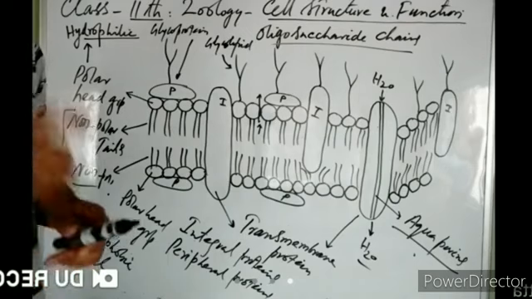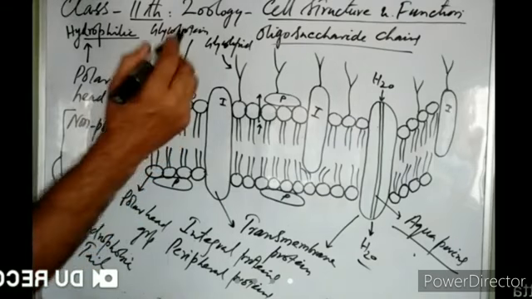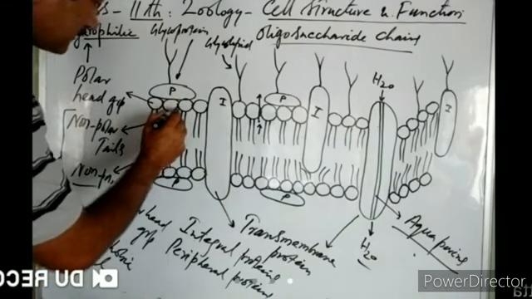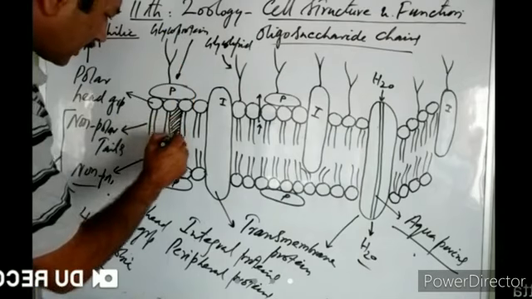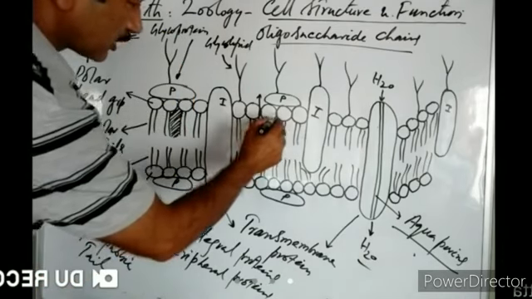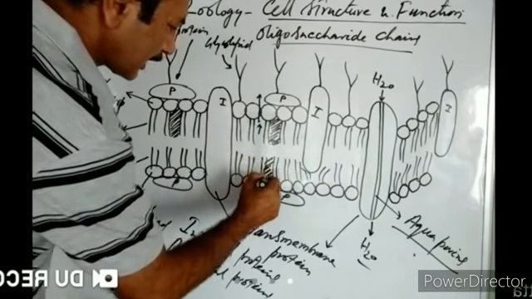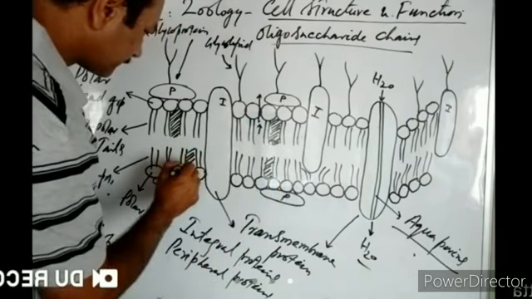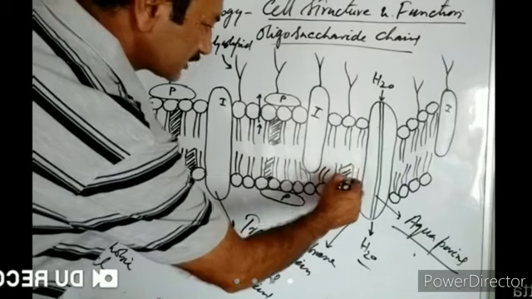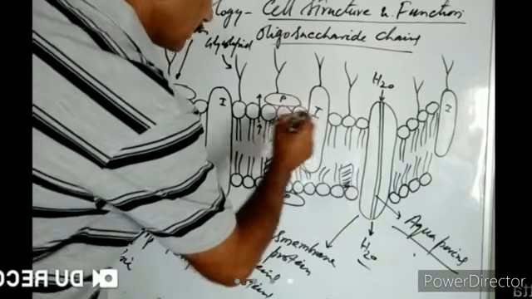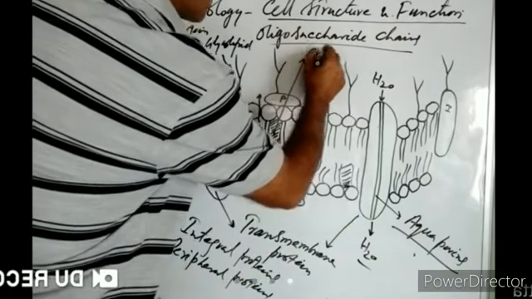Now, where is the cholesterol? In eukaryotic cells, this plasma membrane is stabilized by a sterol known as cholesterol. So cholesterol may be found here somewhere. It is in the lipid bilayer. This is cholesterol. This is cholesterol.